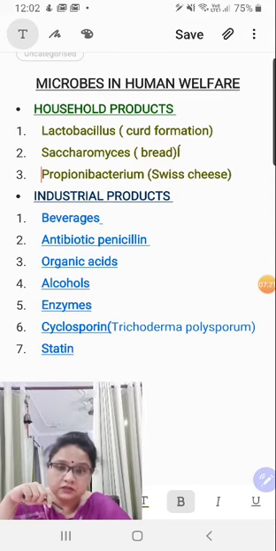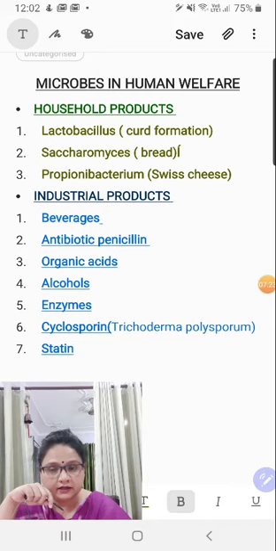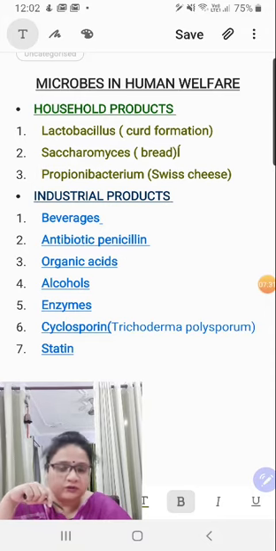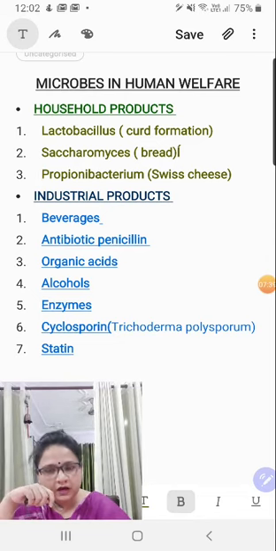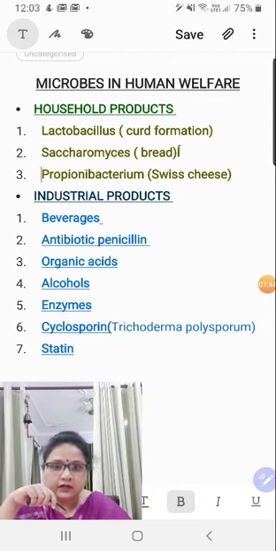Enzymes: pectinase, protease, streptokinase, lipase, all these enzymes are extracted by one or the other microbe. Aspergillus niger is one of the most common for that, and in the table I have written what these enzymes are used for. You just have to mention one use because you will never be asked to write a detailed paragraph on that, right? Then you have cyclosporin.